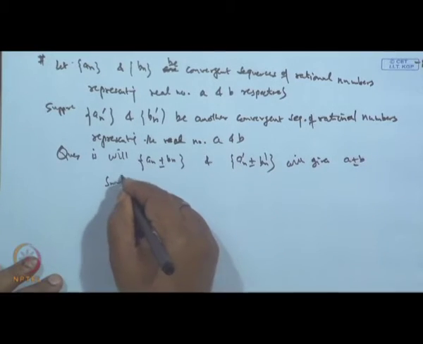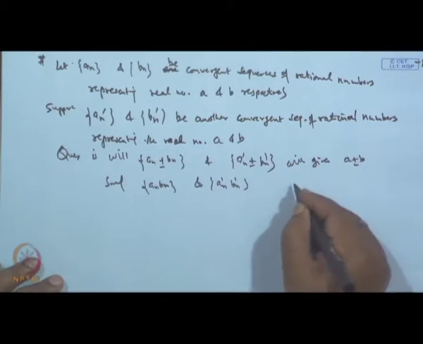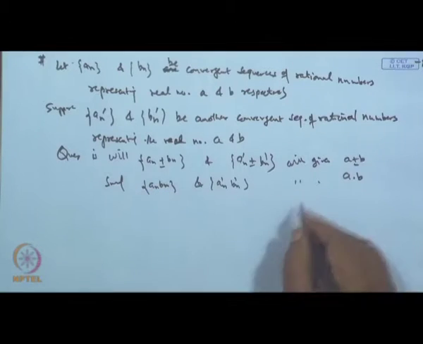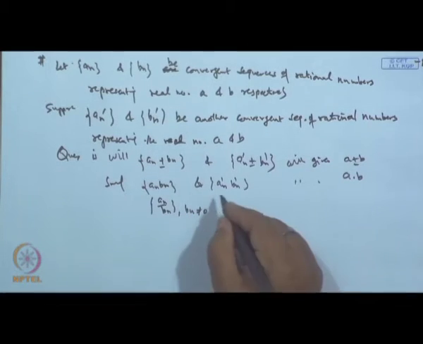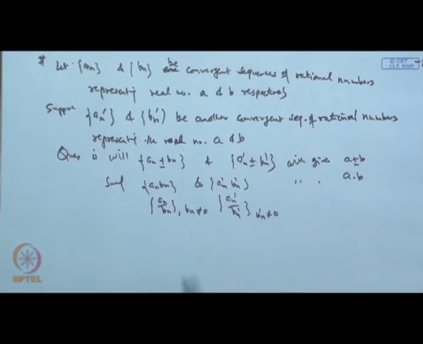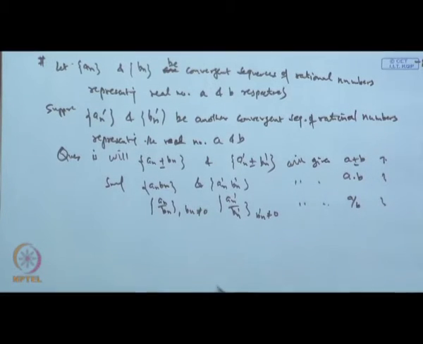Similarly, whether the product a n b n and the product a n dash b n dash will give the same number a into b. Otherwise, if it gives a different number, then the entire theory will fall apart. There is no point in developing the theory in such a way. So, the answer is yes. Similarly, a n by b n, where b n is not equal to 0 of course, and a n dash over b n dash, where b n dash is not equal to 0, will give a by b. So, the answer is yes.